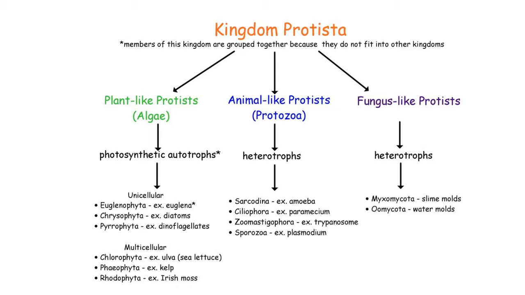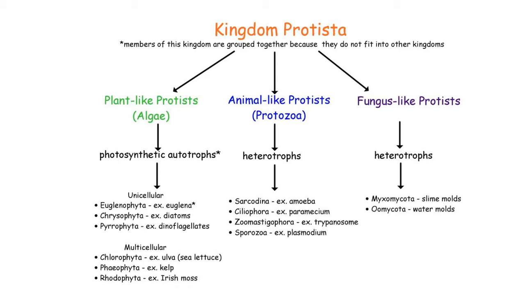Unicellular organisms are like Euglena, diatoms and dinoflagellates, while multicellular organisms are like algae, kelp and Irish moss. There are many examples, but this slide shows some of them. So plant-like protists are unicellular or multicellular, and mostly they are autotrophic organisms.